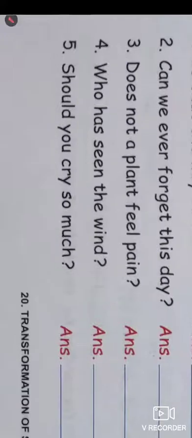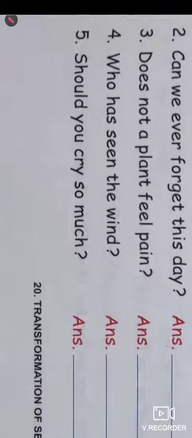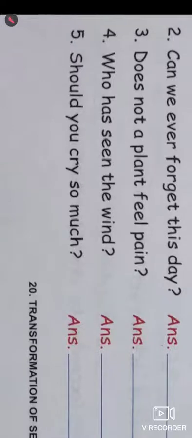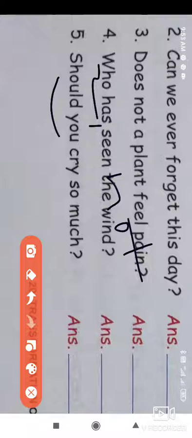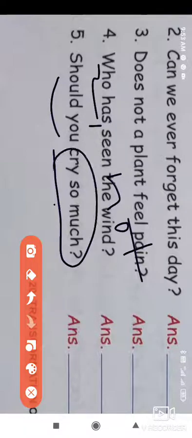And the last one is, should you cry so much? So we will transform this sentence from affirmative to negative. We put the subject at the start, that is, "you should". Now we put "not". You should not cry so much.